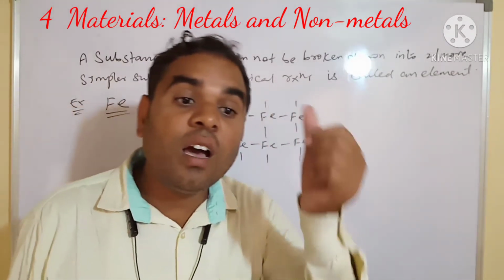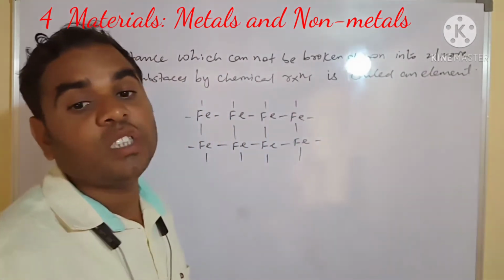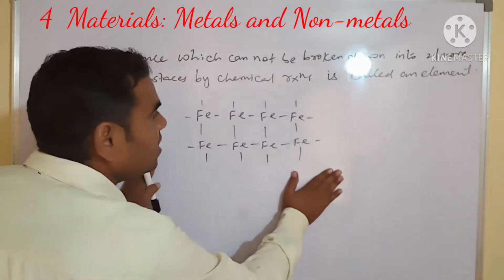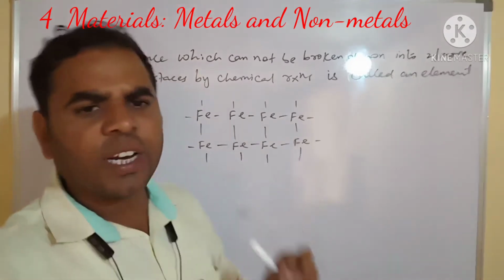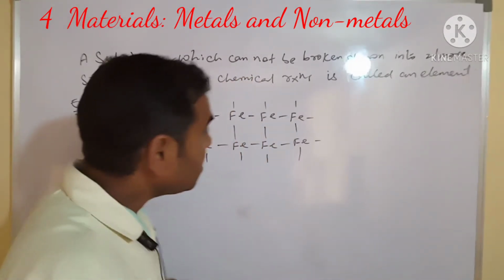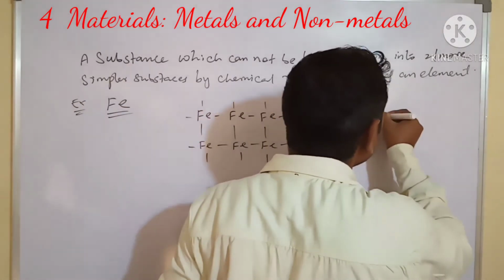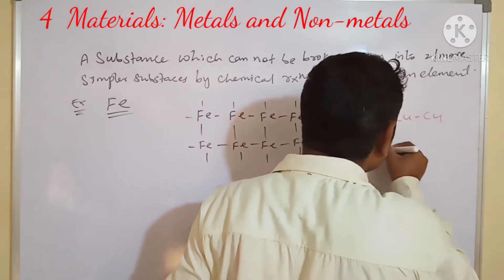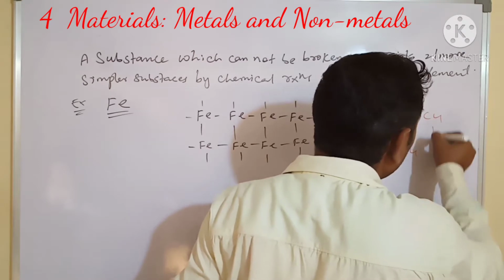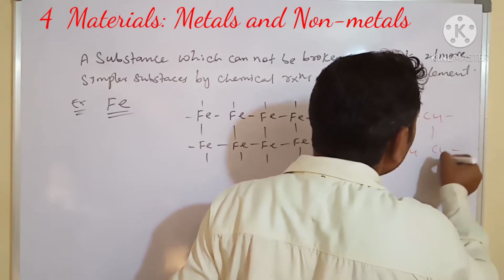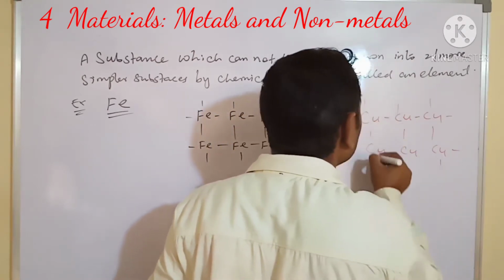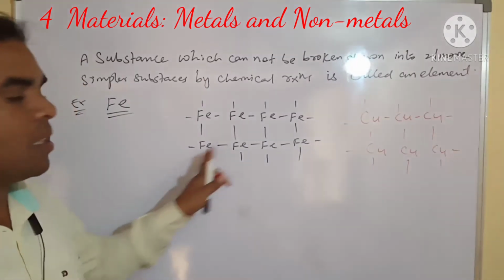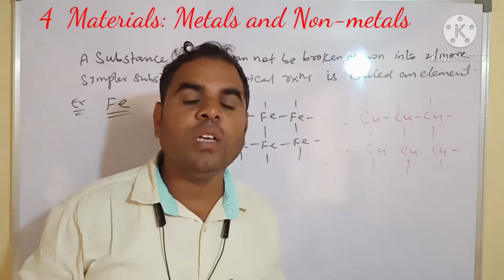Next, we have to see that an element is a substance which is made of only one kind of atom. See, this ferrous is made of only one kind of atom. And this is copper. See, this copper is also made from only one type of atom. Ferrous and copper. Okay.